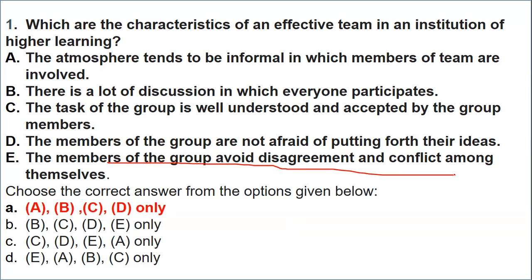But then you will say, how can this become an effective team if it is leading to conflict? See, the conflict can be solved, but you can't say that the team will be conflict free, agreement free, or disagreement free. No, even if a disagreement or conflict arises, the effective team will definitely work out a solution to that. So an effective team cannot be conflict free, or there cannot be a situation where there is no disagreement at all.